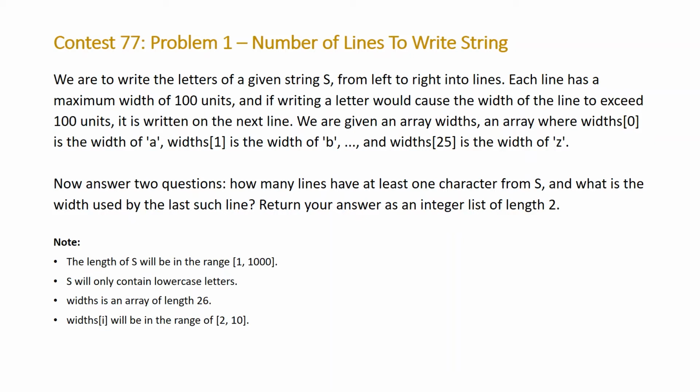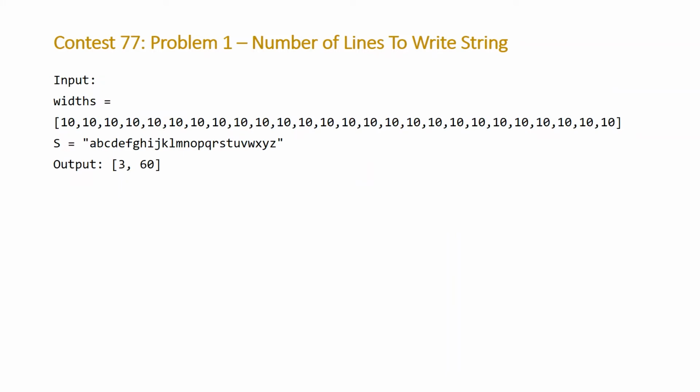So let's take a look at an example that LeetCode gave us. Here we have our array widths, which is saying that each of our characters from A to Z are all going to have width 10, and then our string S, which we have to construct on a certain number of lines. And each line is going to have at most 100 columns. If we construct these lines, it's going to look as follows.